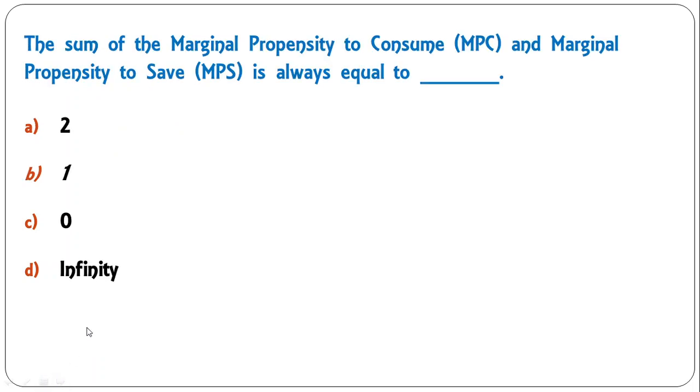Next question, the sum of marginal propensity to consume and marginal propensity to save is always equal to, here again it is equal to 1. This also you should keep in mind. MPC plus MPS is always equal to 1. So B is the correct answer.